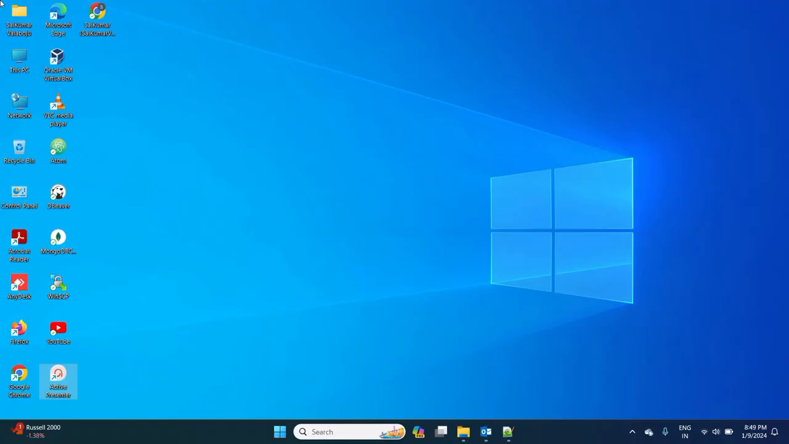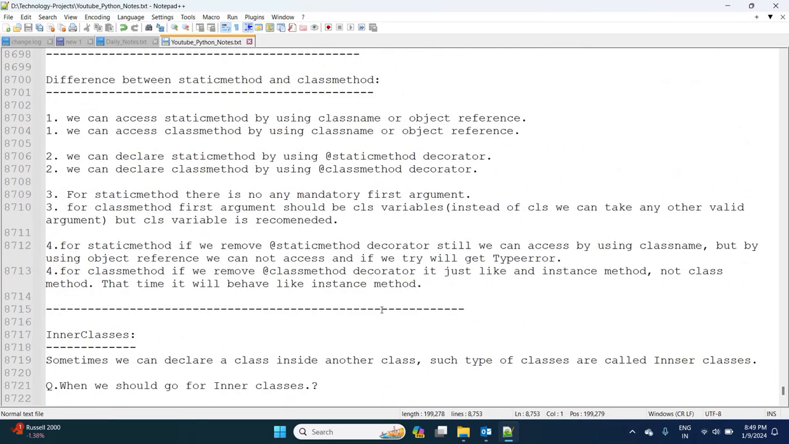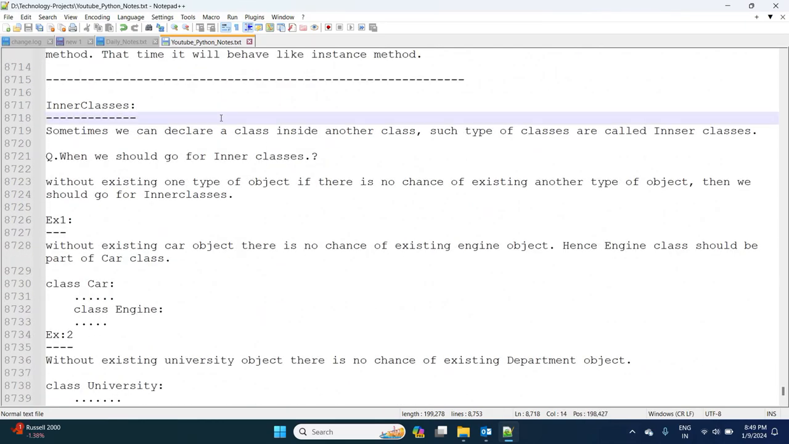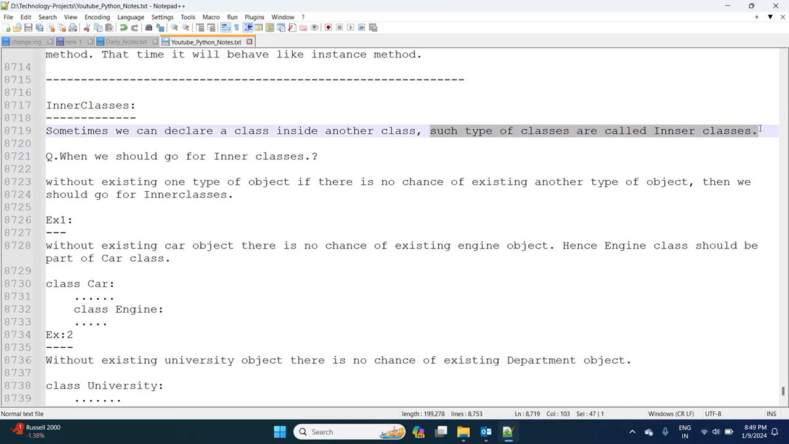Hi friends, in the last session we started the concept called inner classes. Normally, inner classes means a class inside another class. Sometimes we can declare a class inside another class. Such types of classes are called inner classes.